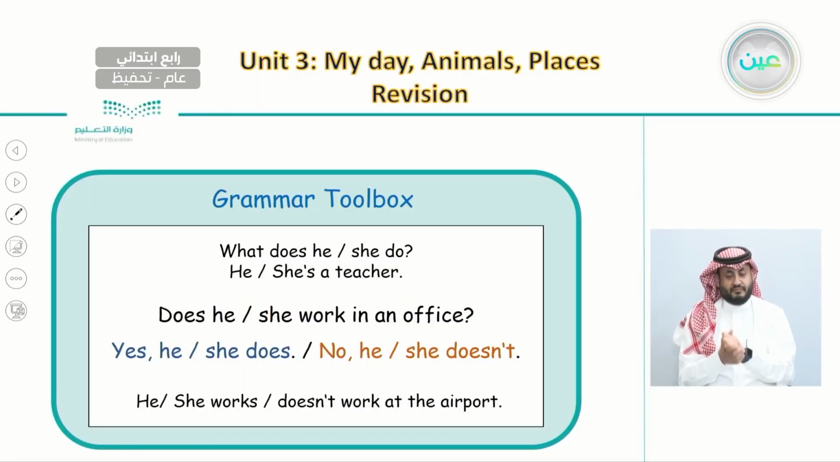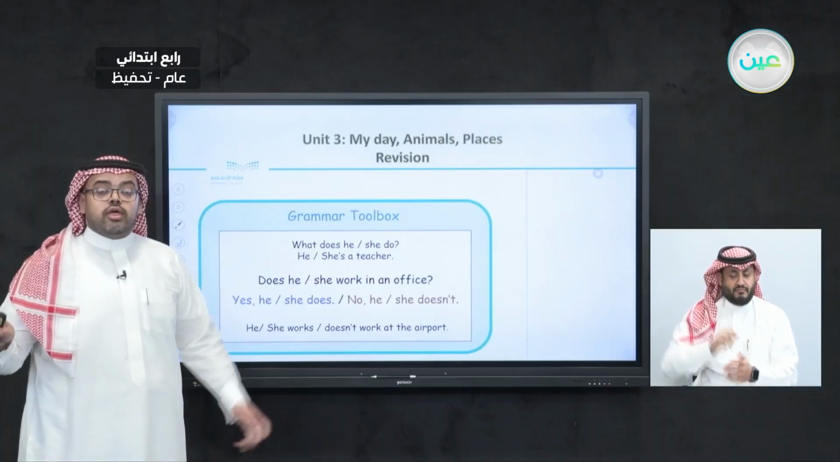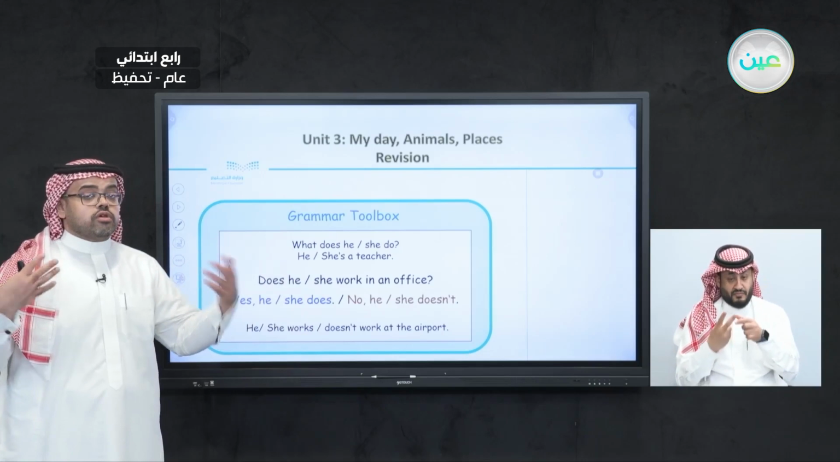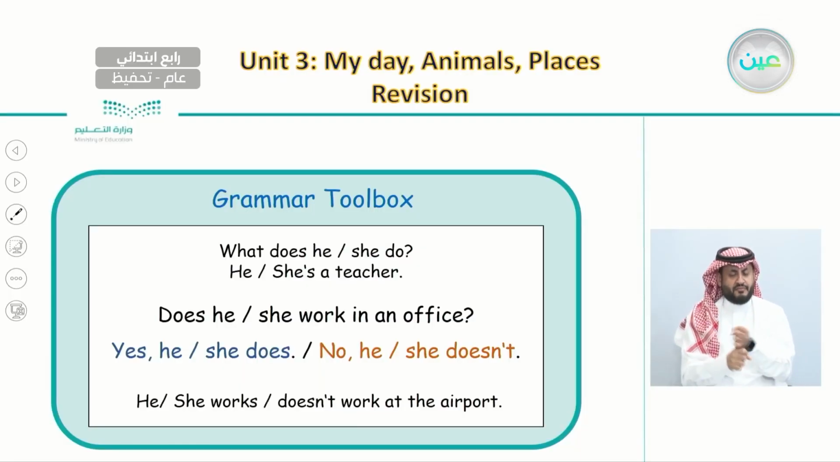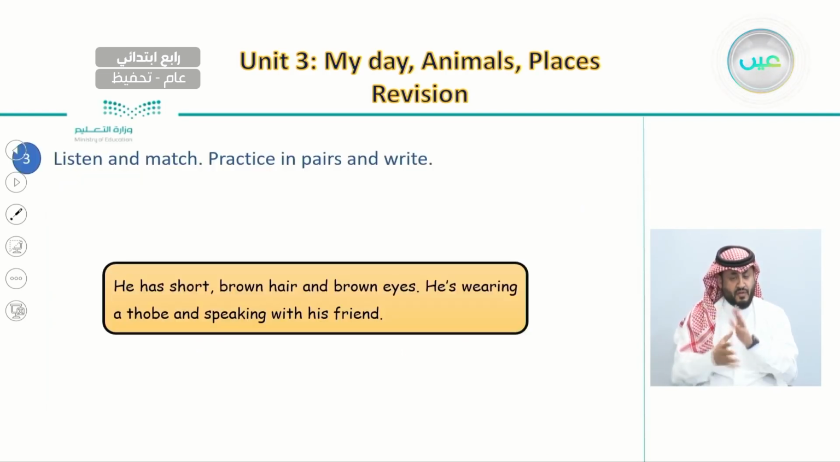And with the grammar toolbox, we said that to talk about jobs, we need to use this question. What does he do and what does she do? These two questions we use about jobs to know the kind of jobs. And to answer, we say she works in this place or he works in this place. So these are the questions and answers about jobs.